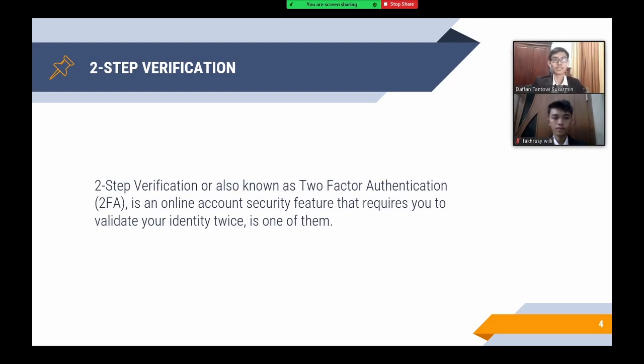Two-step verification, or also known as two-factor authentication, is an online account security feature that requires you to validate your identity twice. If you try to log in to your Google account, for example, you will normally be required to input a code provided by SMS after entering the password. The security system has been shown to be effective in preventing the theft of a person's digital privacy. Privacy should be kept as private as possible, because if it is misused by irresponsible parties, the result could be disastrous.